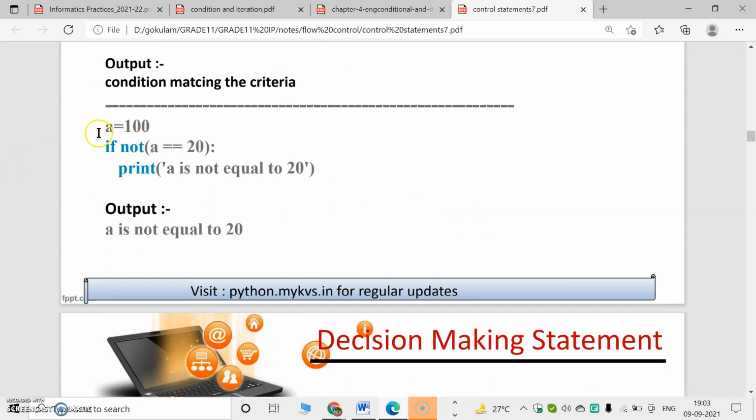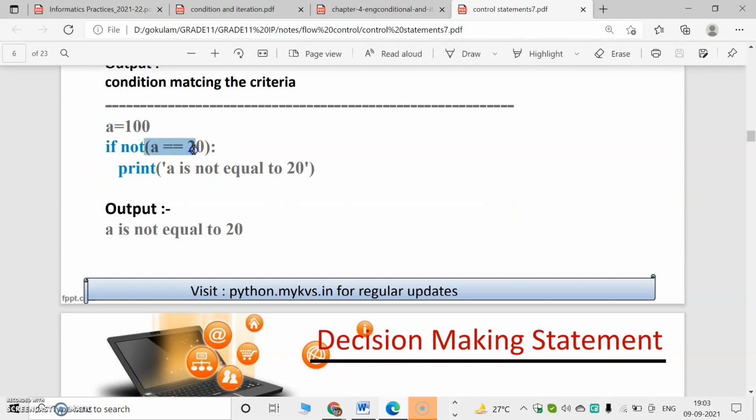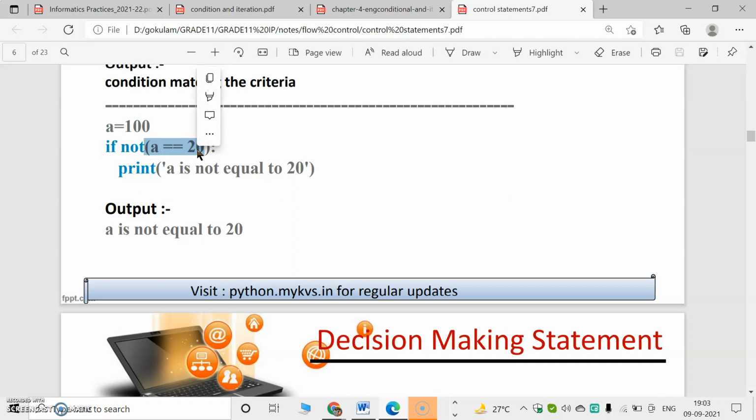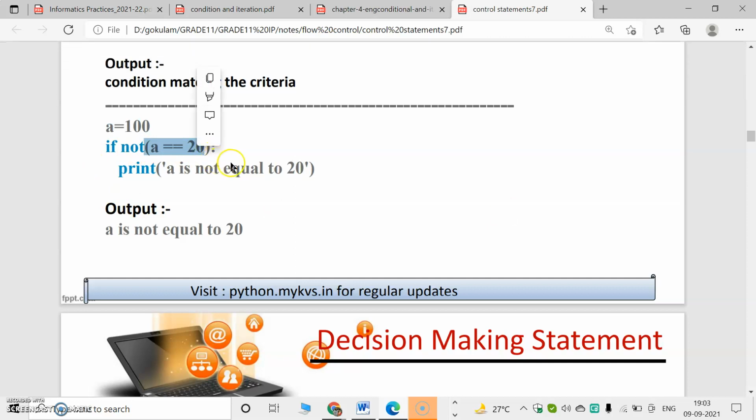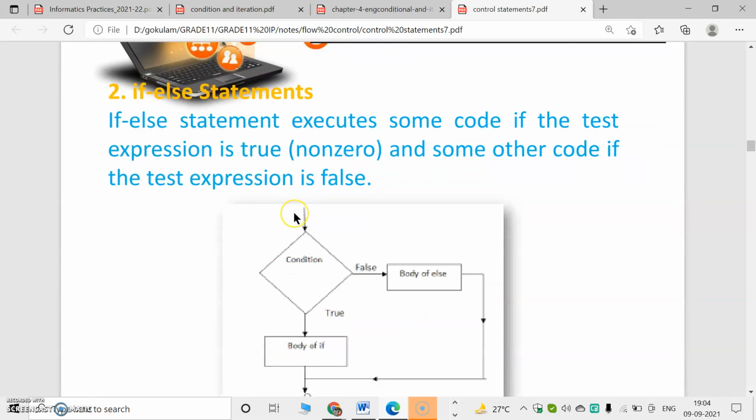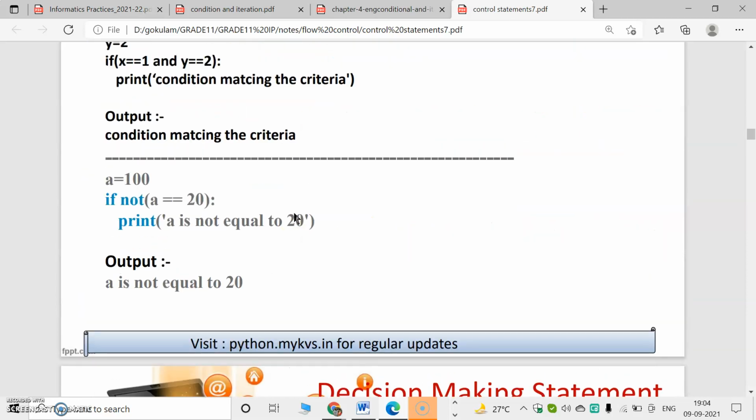Then in the next case, a equal to 100. If not a equal to 20, what happens? Not is the opposite. Not a equal to 20 means a is not equal to 20. So it is true because the value of a is 100. We are checking that a is not equal to 20, and it is true because we are using the not operator here. Then the print 'a is not equal to 20' will work. So simple if will work.